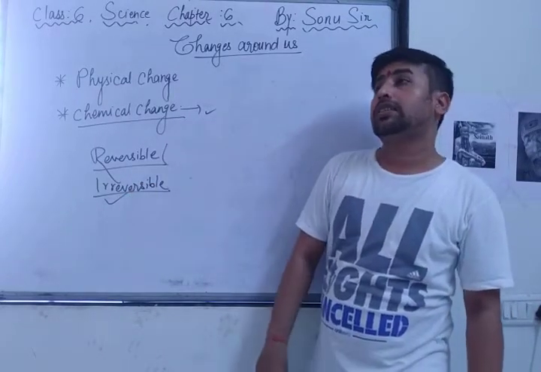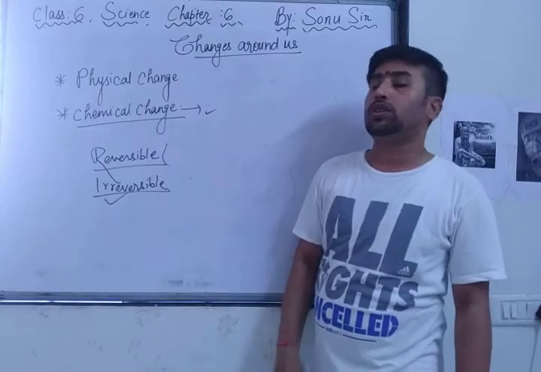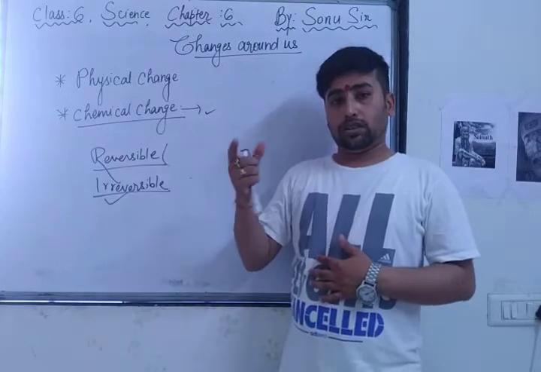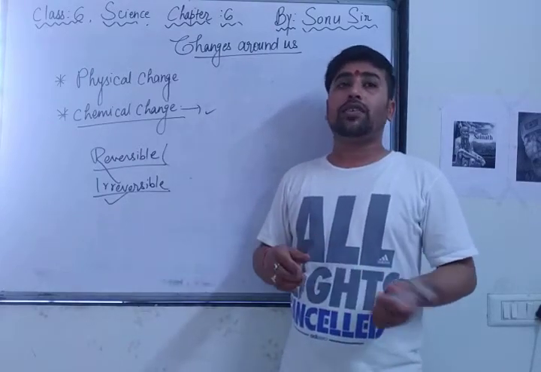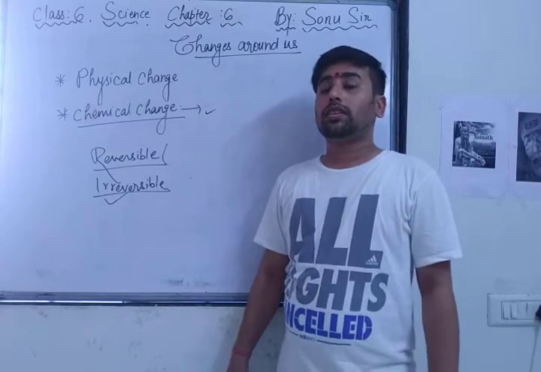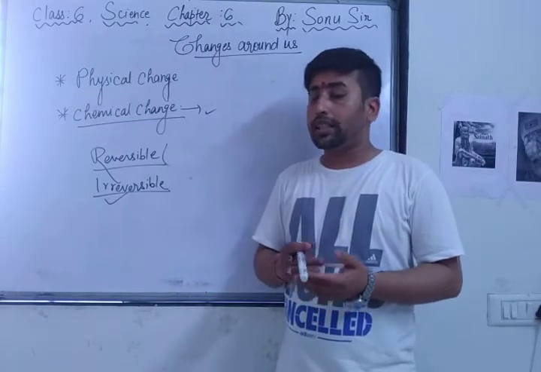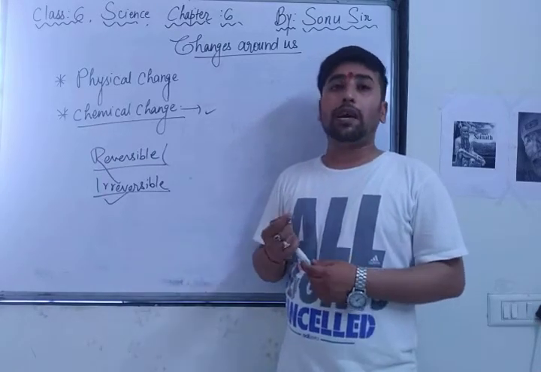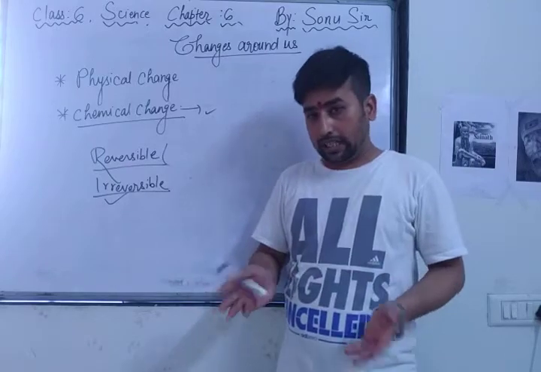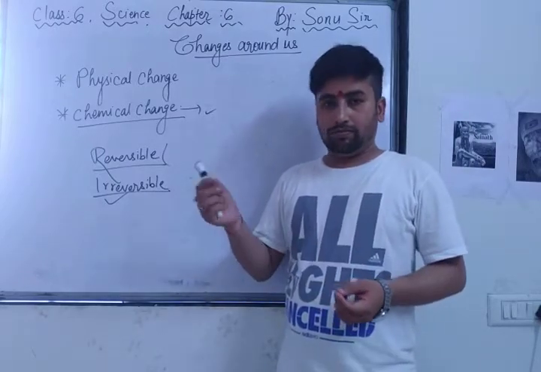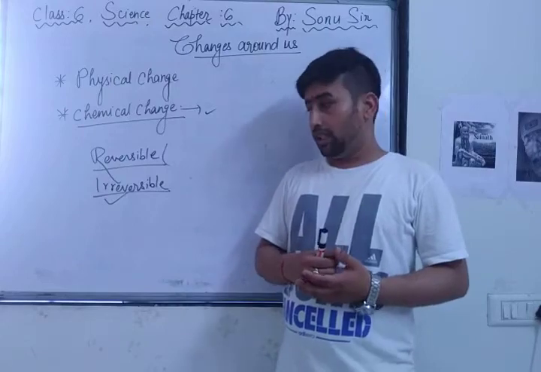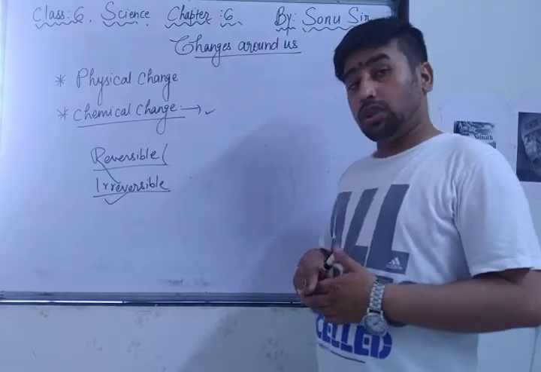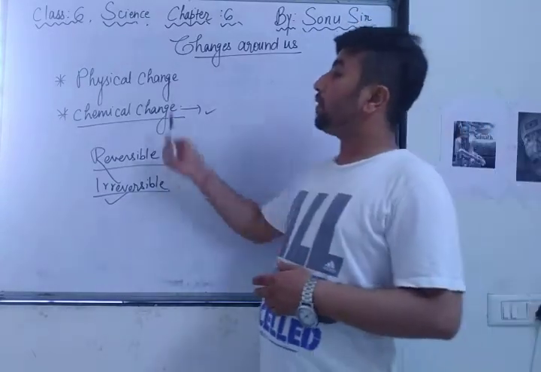And when a substance can't come back to its original position, for example, I talked about the breaking of transparent glass, kaach ka glass. As we break that transparent glass, what happens? It can't become glass again. Sometimes a cup falls down from our hand and breaks. Now we can't join this cup with Fevikwik, right? So that's why it is irreversible, but no new substance is formed. So that's why it is a physical change.